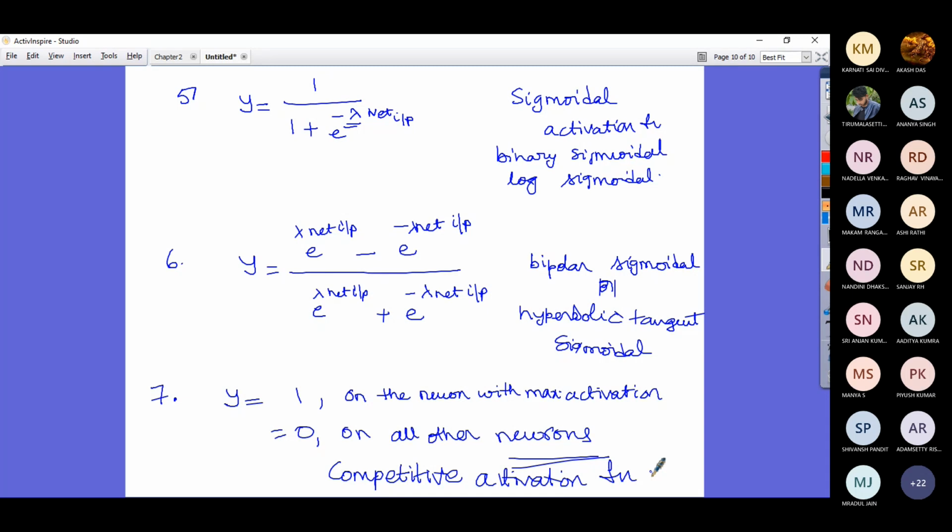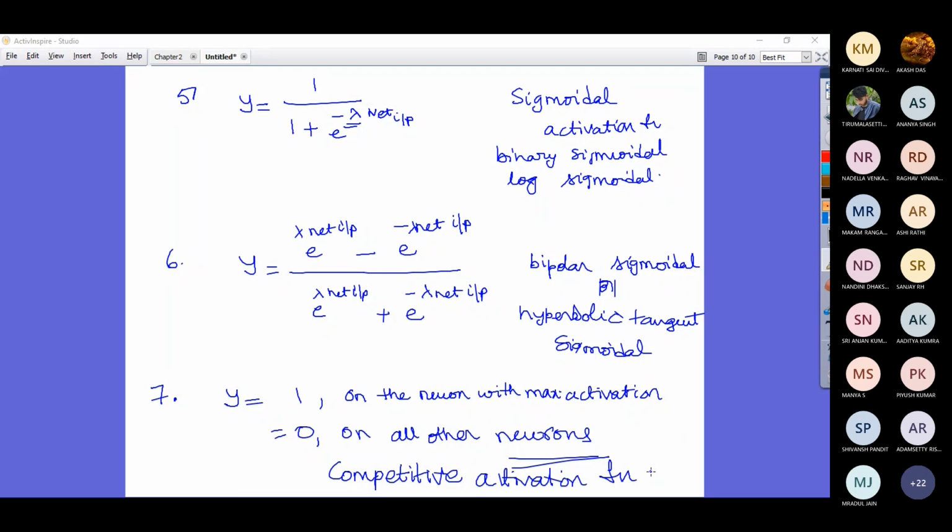The neuron receiving maximum net input is going to fire 1, and all remaining neurons are going to fire 0. It's called a competitive neural network. So far we have seen around 7 activation functions, and you can call them transfer functions.